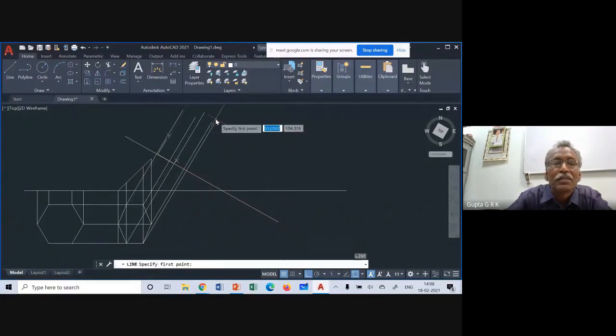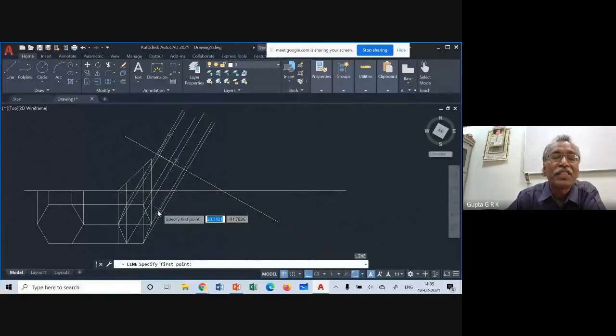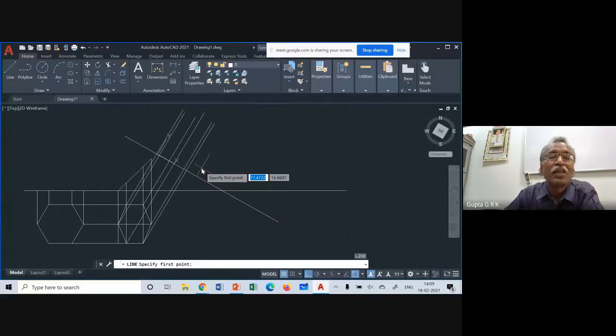I think this line. This is the way I get. And once I get this, what should I do? I have to transfer these distances, right? These distances I have to transfer there. And how to transfer those distances? Am I clear what I'm talking about?